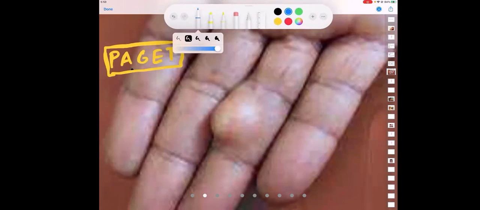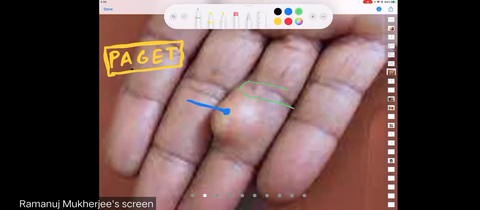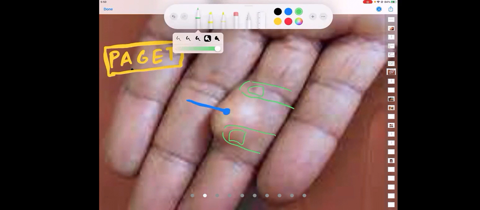In place of the displacing finger, I am using a matchstick or a pin, not the sharp end of the pin. And then I am trying to put 2 fingers exactly like this. What will you get as a finding in this?